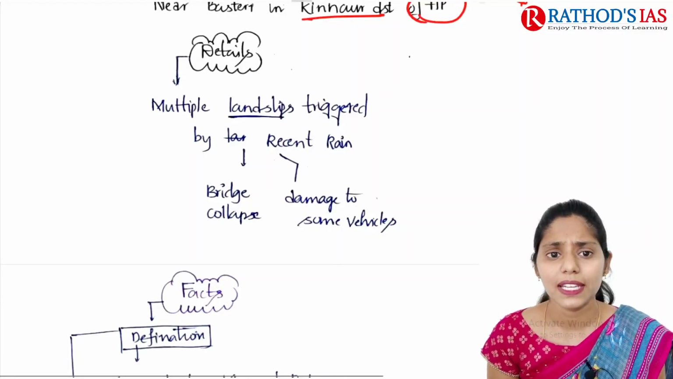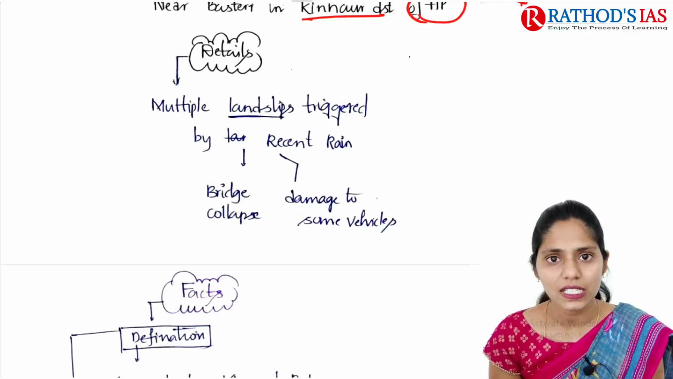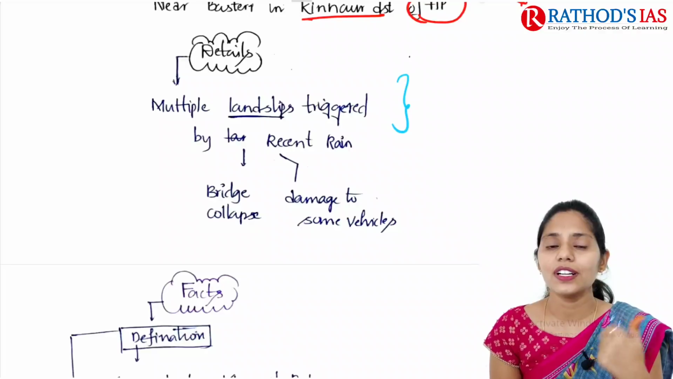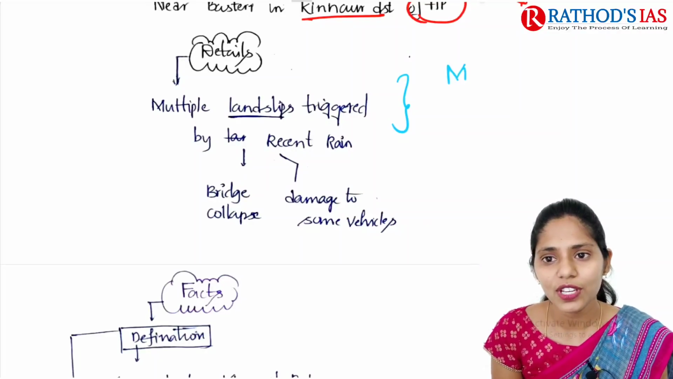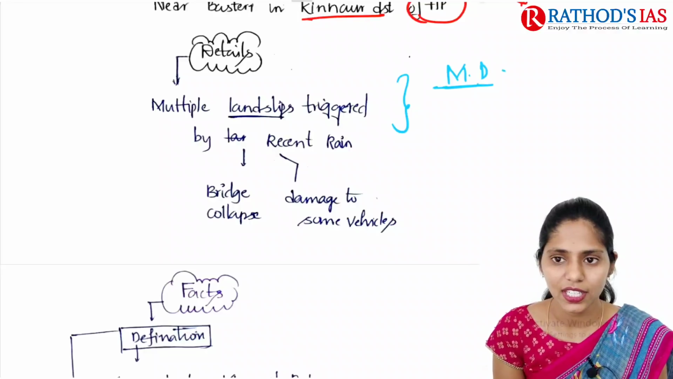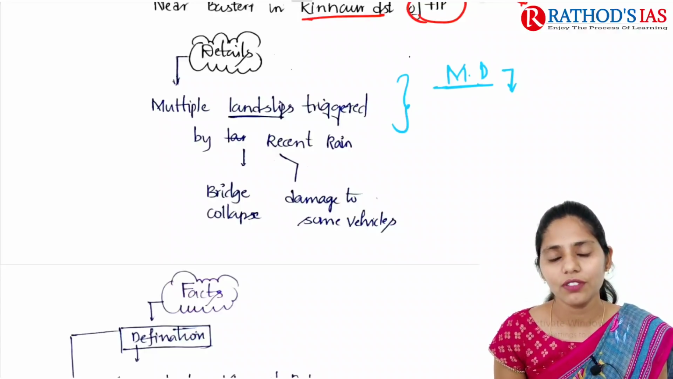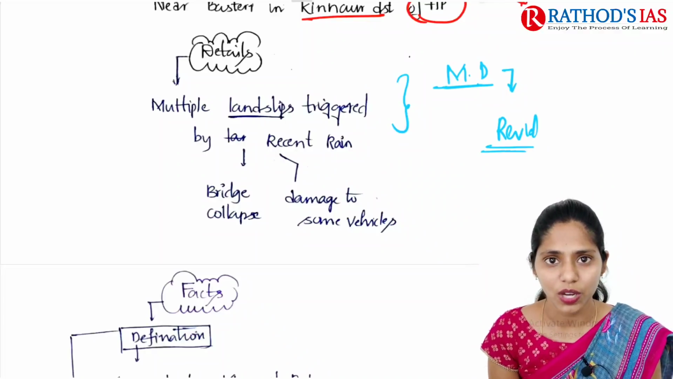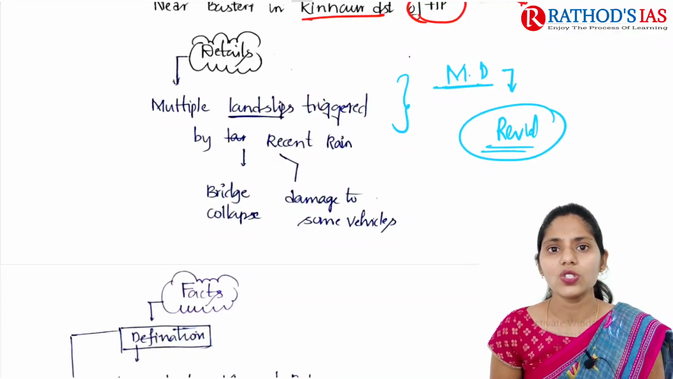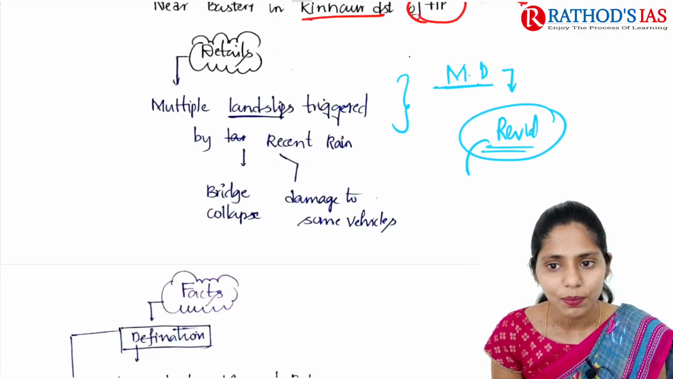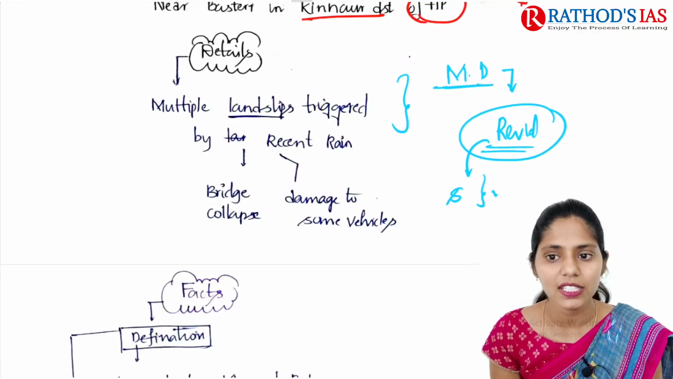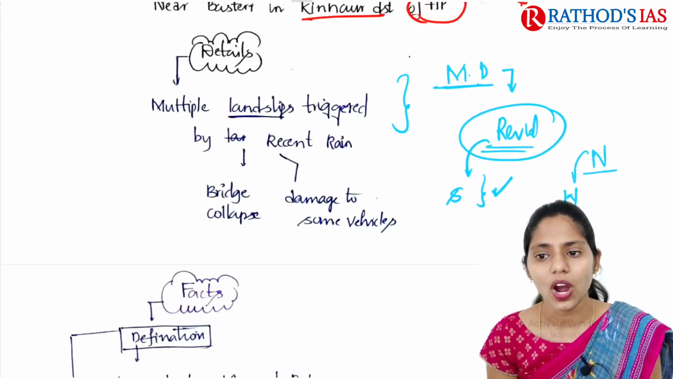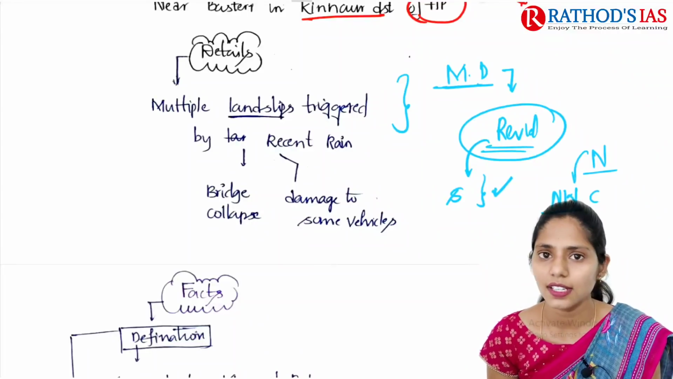Now let us see some important details. It says multiple landslips were triggered by recent rain. We already studied in our earlier classes that first we saw the monsoon deficit, and then from the last 1 week onwards we are seeing a revival of the monsoon. In this revival, we saw one report that says there is excess rainfall in the southern part, and deficient rainfall in the northwestern side as well as central India.